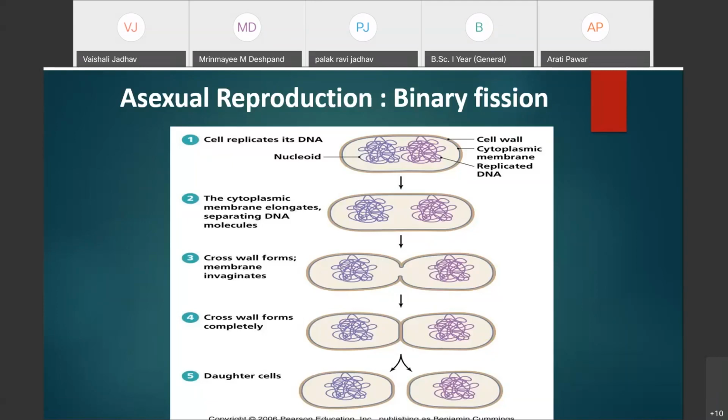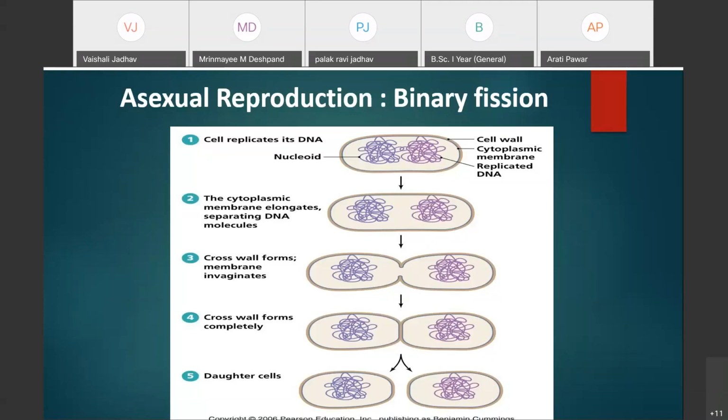The process of binary fission is a very rapid process, because a bacterial cell may undergo fission every 20 to 30 minutes.